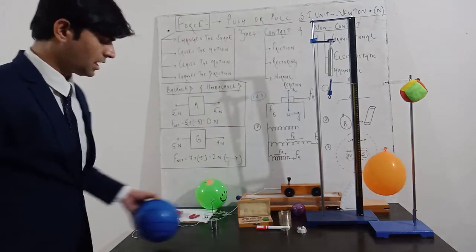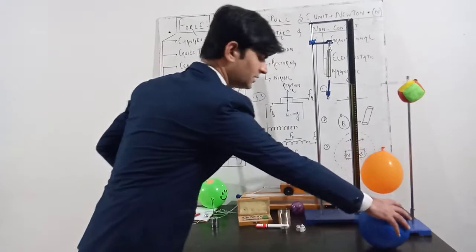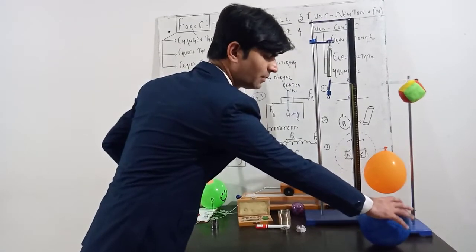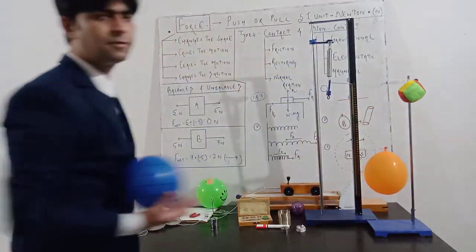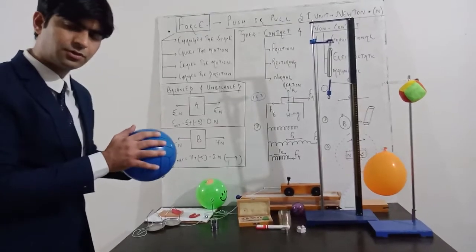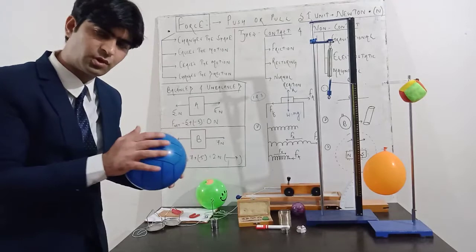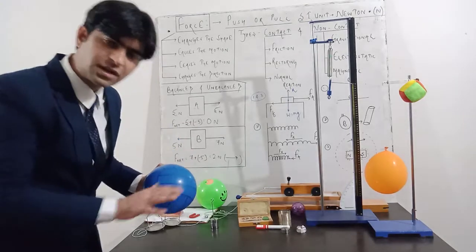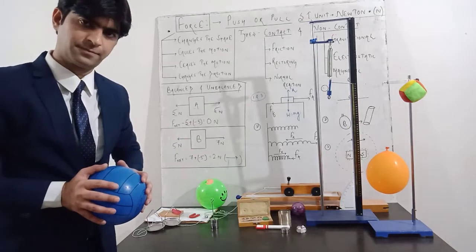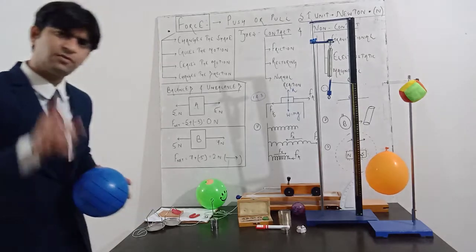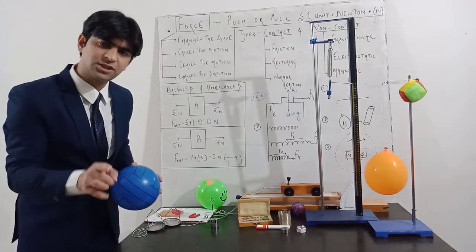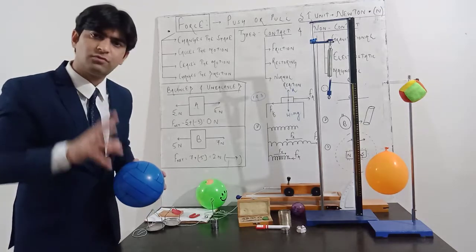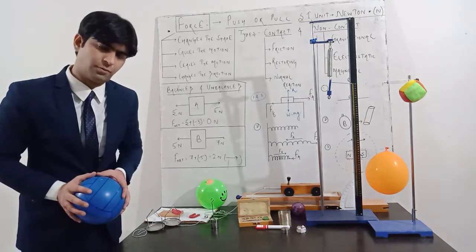After rolling a certain distance, if I apply a force with the help of my hand to oppose the motion of the body, then it will get stopped. And if I don't apply this force also, after traveling a certain distance, this ball will get stopped due to the frictional force of the surface. So force is responsible for causing the motion of a body, as well as for stopping, for ceasing the motion of a body.